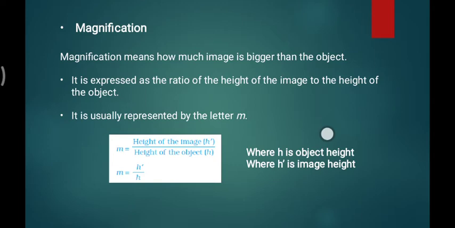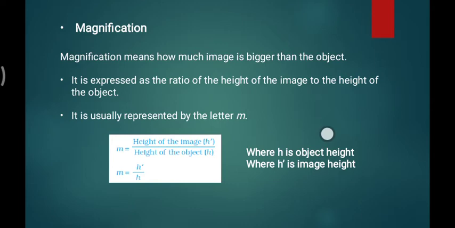So this is called magnification. It means you are seeing a bigger object compared to what it actually is. That is called magnification.